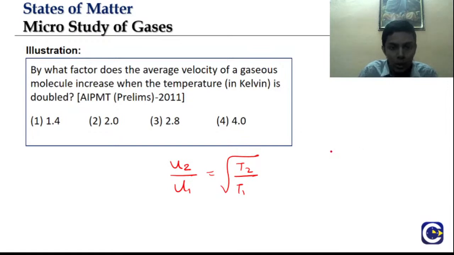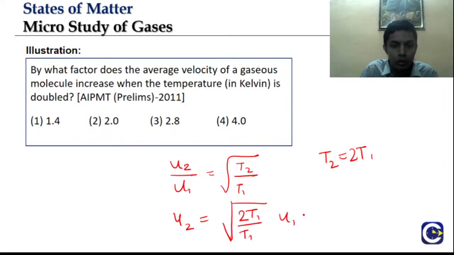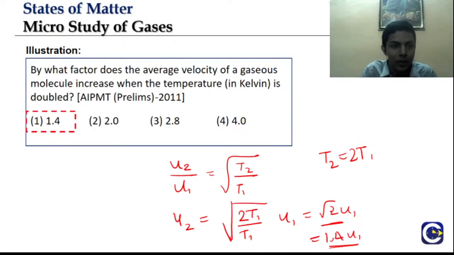So if T2 is 2 times T1, they are doubling the temperature, then U2 will be root of 2T1 by T1 into U1, which is root 2 U1. What is root 2? 1.4. So the answer is 1.4 times. Got it? Yes, you can expect such questions in exams. So you should be able to use this formula.